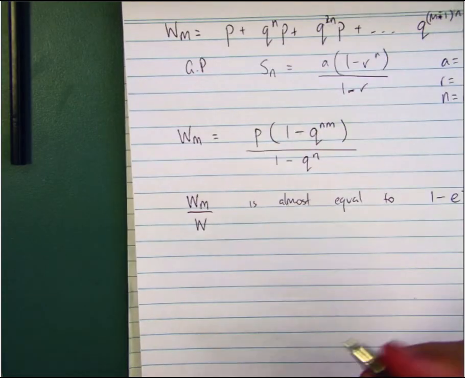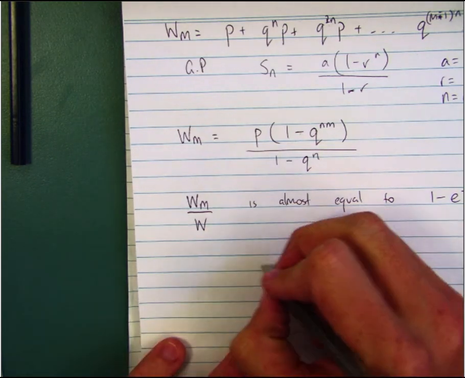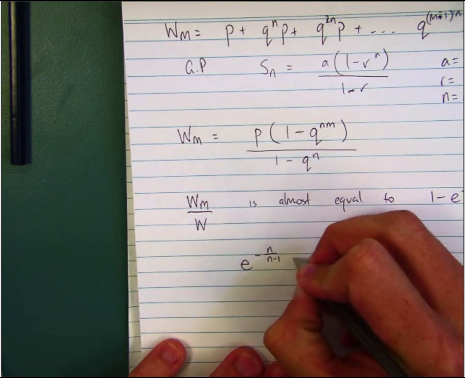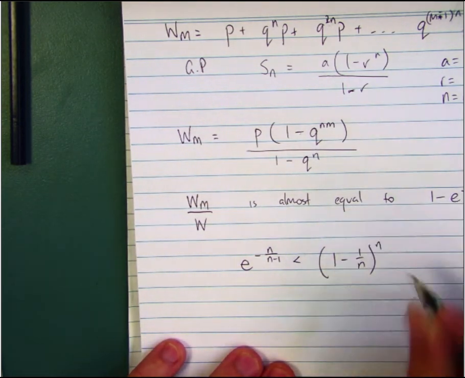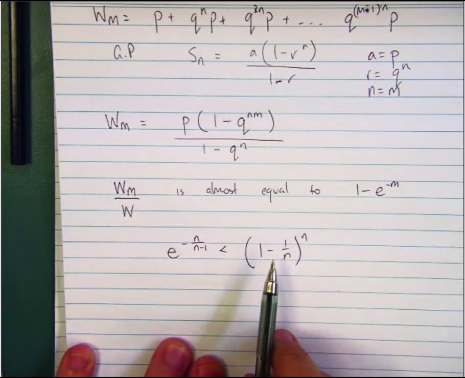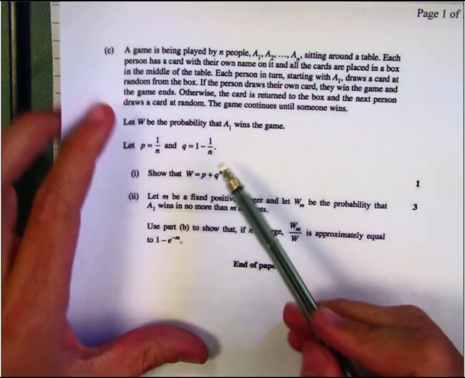If you have a look at what's given, we're given that e to the power of negative n over n minus 1 is less than 1 minus 1 on n. Now, that is q. Really important that we identified that early, but that is q. It even shows it to you right there.